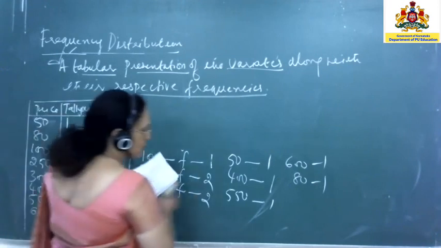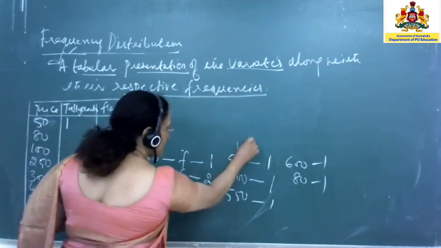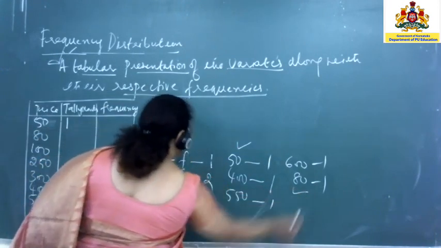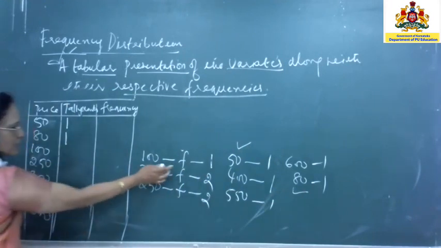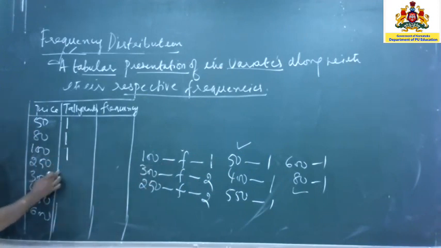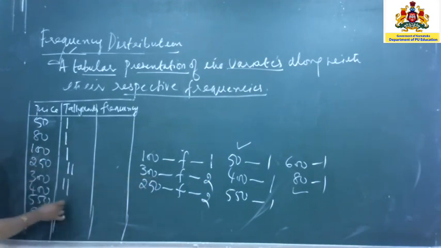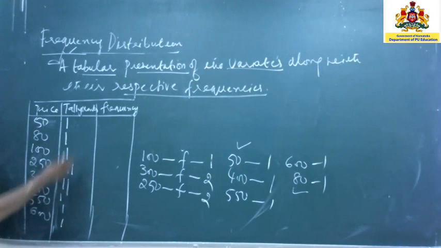Now, this is over. What is the next number? You have 80. How many times did it appear? Once. So you will write one tally mark. Next is 100. How many times? Once. Now 250 appears 2 times, so you will draw 2 vertical lines. Next you have 300, 2 times. What is the next one? 400, once. 550, once. How many times 600? Once.